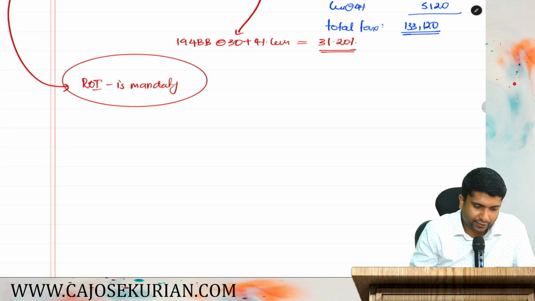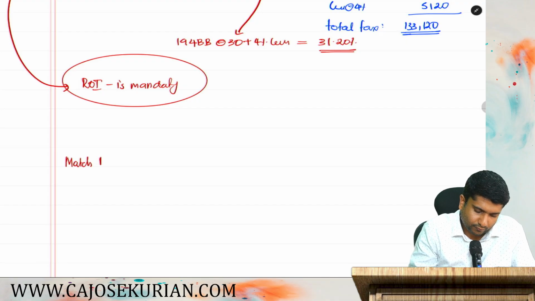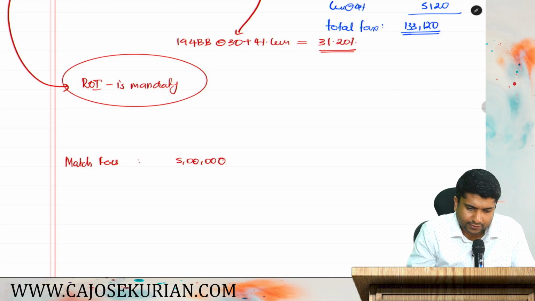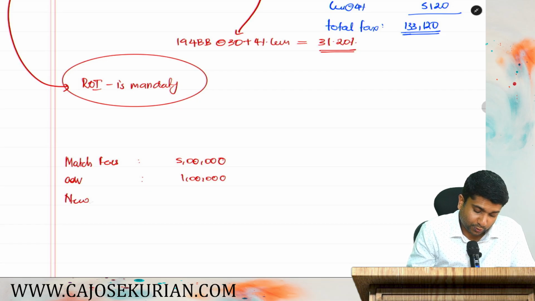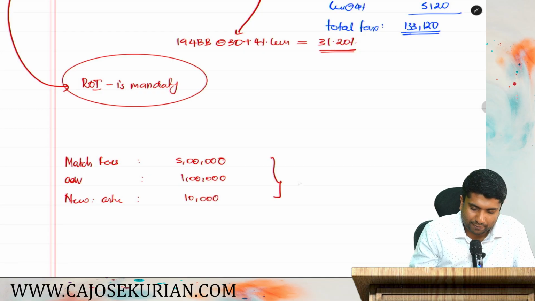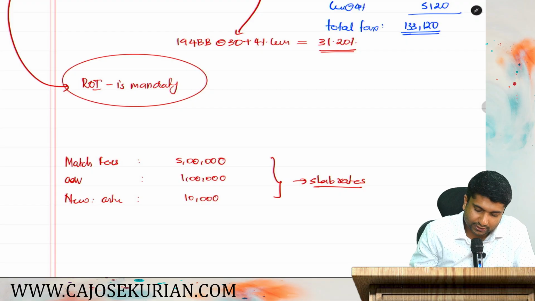So if he is a match referee, then we have three incomes. Number one, match fee, that is 5 lakh. Then second one is advertisement, that is 1 lakh. The third one is newspaper article contribution, 10,000. These three will fall to slab rates because there is no specific flat rate in the Income Tax Act. So these three will fall to the slab rate and horse racing will be subjected to the same